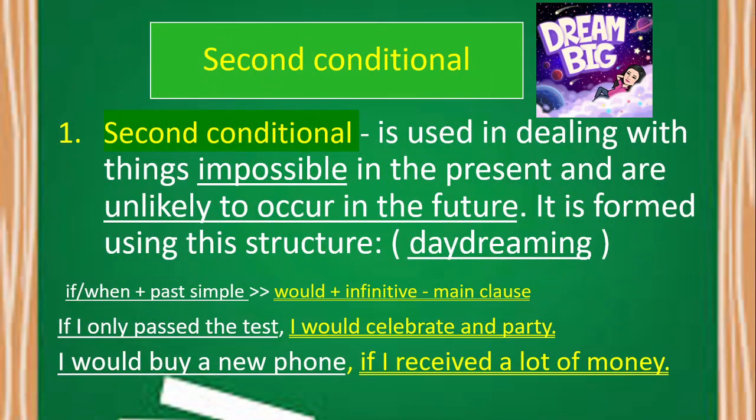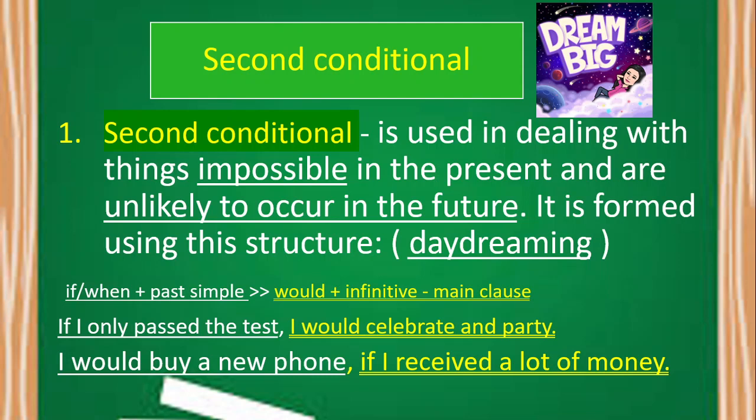Now, let us learn the meaning of second conditional. Second conditional is used in dealing with things which are impossible in the present and are unlikely to occur in the future. It is formed using this structure. The meaning is also telling about if we are daydreaming. If we daydream something, we can use second conditional to express it. The structure is, in our if or when clause, we need to use a past simple tense of the verb, and in our main clause, we need to use would and the infinitive or base form of the verb.